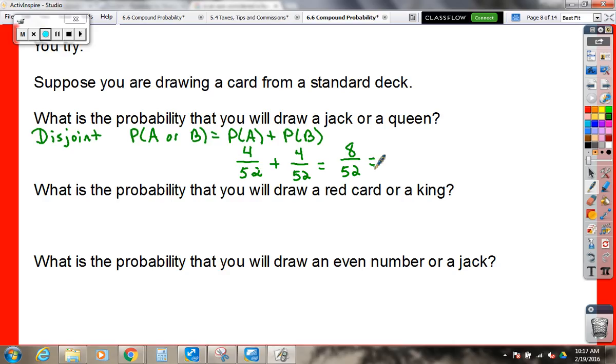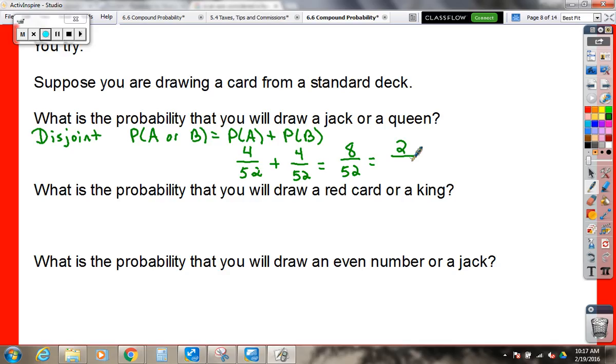I have no idea. How many times does 4 go into 52? 4 goes into 8 twice. How many times does it go into 52?